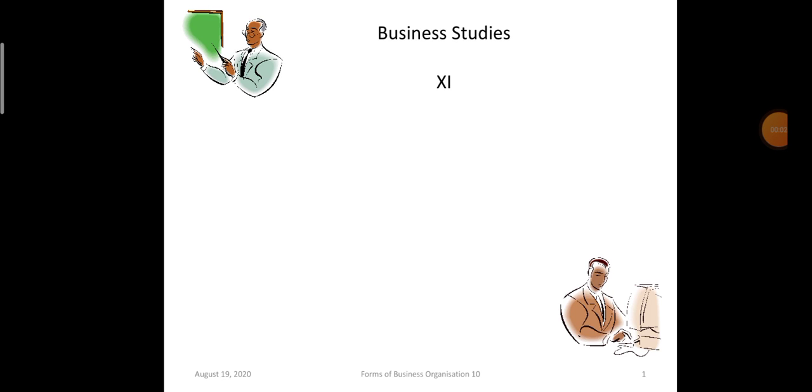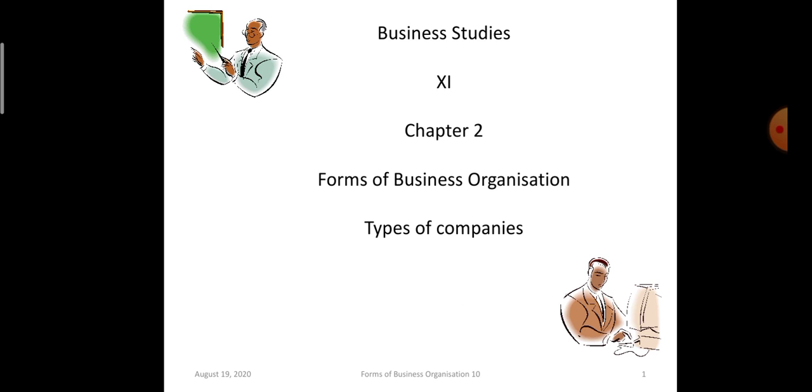This is the 10th video for the chapter 2, Forms of Business Organization. In the previous videos, we had discussed the joint stock company, the features of a joint stock company, its merits and demerits.